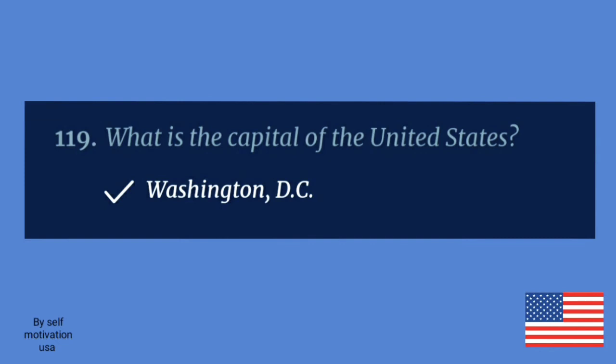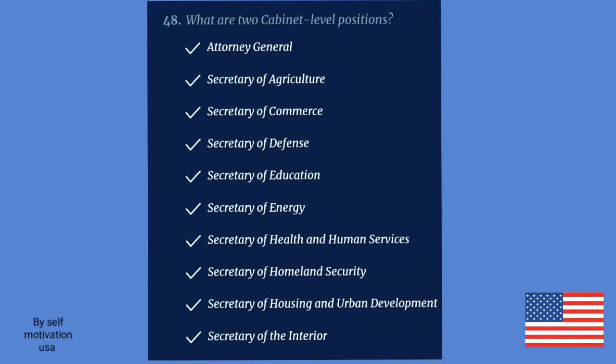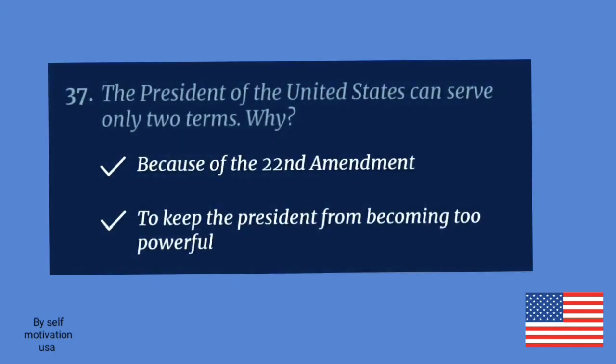What is the capital of the United States? Washington, D.C. What are 2 cabinet-level positions? Secretary of Agriculture, Secretary of Education. The President of the United States can serve only 2 terms.